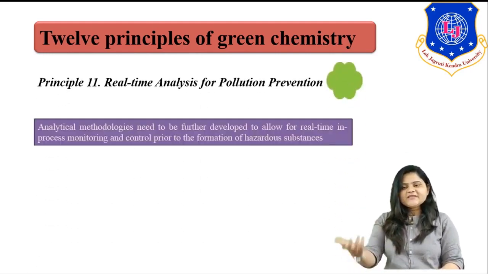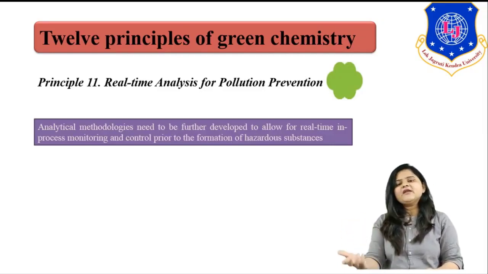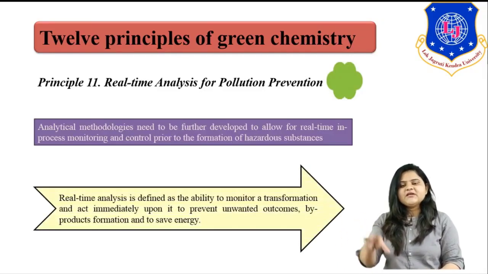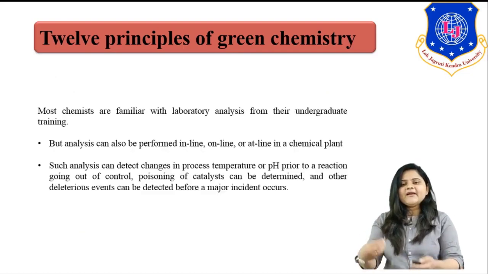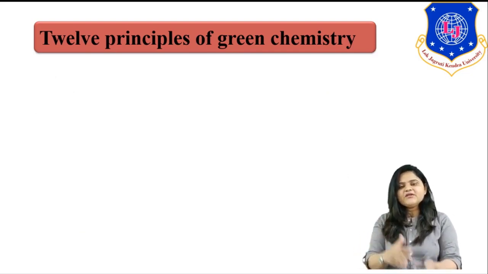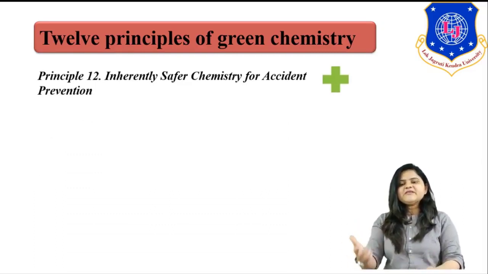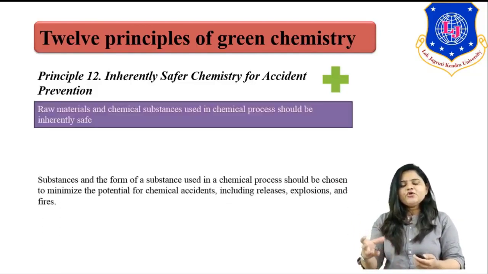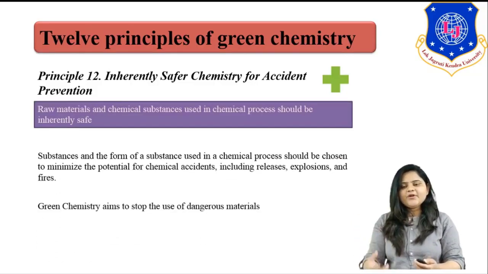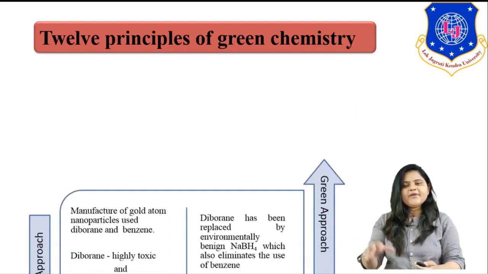The next principle says real-time analysis for pollution prevention. Parameters should be managed inline or at the plant itself, so that before a hazard takes place, we can control it. The last principle says inherently safer chemistry for accident prevention. Try to use such components at the process step itself.